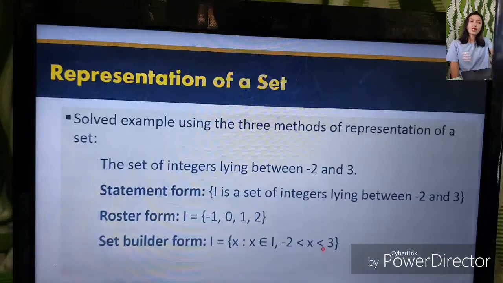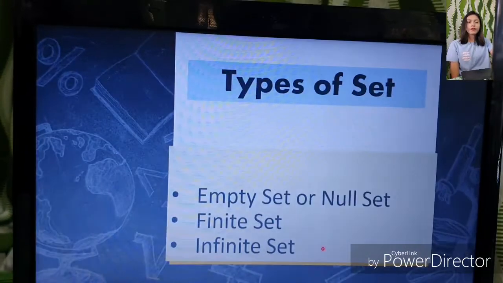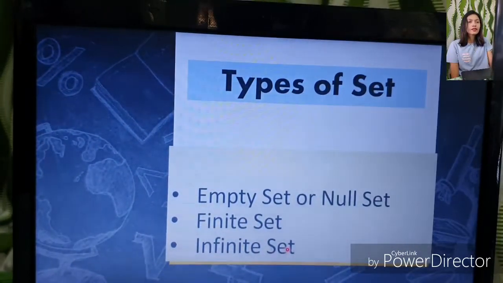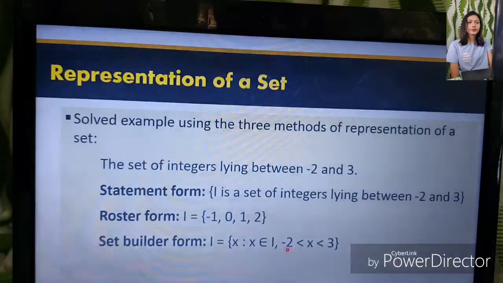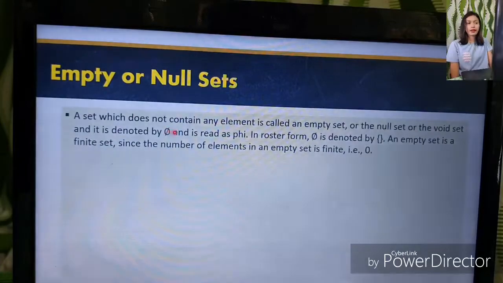Okay, so let's proceed now to the types of sets. We have the empty set or the null set, finite set, and infinite set. So let us first discuss the empty set or the null set. A set which does not contain any elements is called an empty set, or the null set, or the void set, and is denoted by this symbol and is read as phi. In roster form, this symbol is denoted by empty brackets. An empty set is a finite set since the number of elements in an empty set is finite.